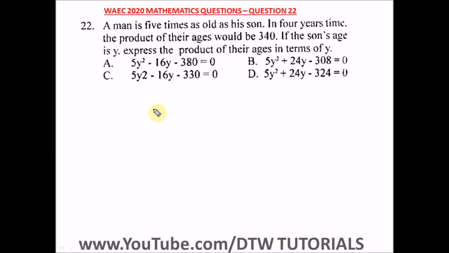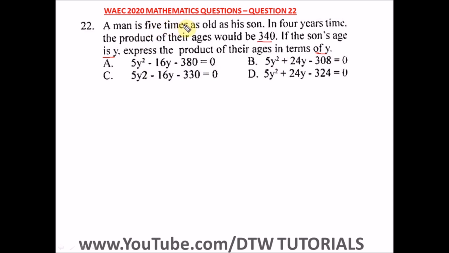Question 22 of the WASSCE 2020 Mathematics Past Question, that's your WAEC 2020 exam. It says a man is 5 times as old as his son. In 4 years' time, the product of their ages would be 340. If the son's age is y, express the product of their ages in terms of y.